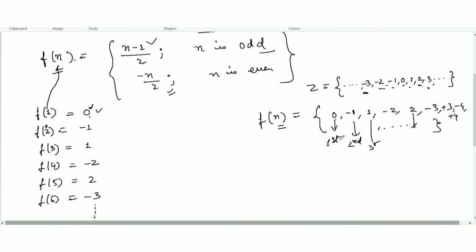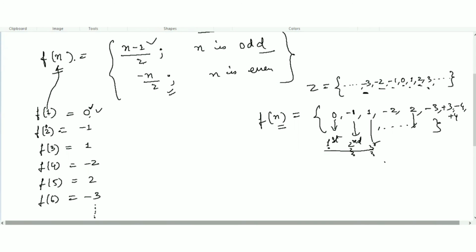This means you are labeling these integers as natural numbers. So 1 is a natural number, 2 is a natural number, 3 is a natural number. So you are labeling each integer with a natural number.